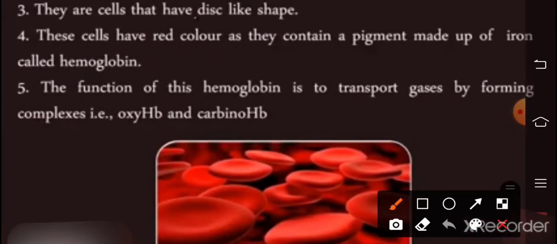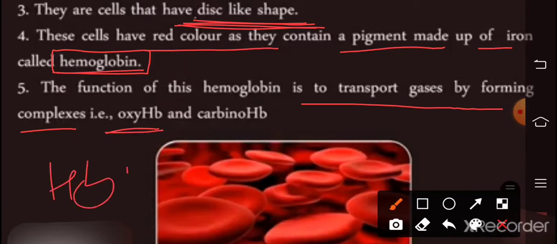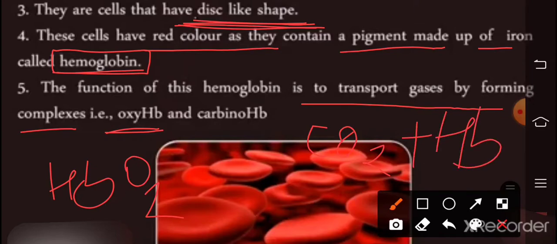They are cells that have a disc-like shape. These cells have red color as they contain a pigment made up of iron called hemoglobin. The red color is due to the presence of hemoglobin, and the function of hemoglobin is to transport gases, forming complexes like oxyhemoglobin, that is called HbO2, and carbaminohemoglobin, which is CO2 combined with hemoglobin.